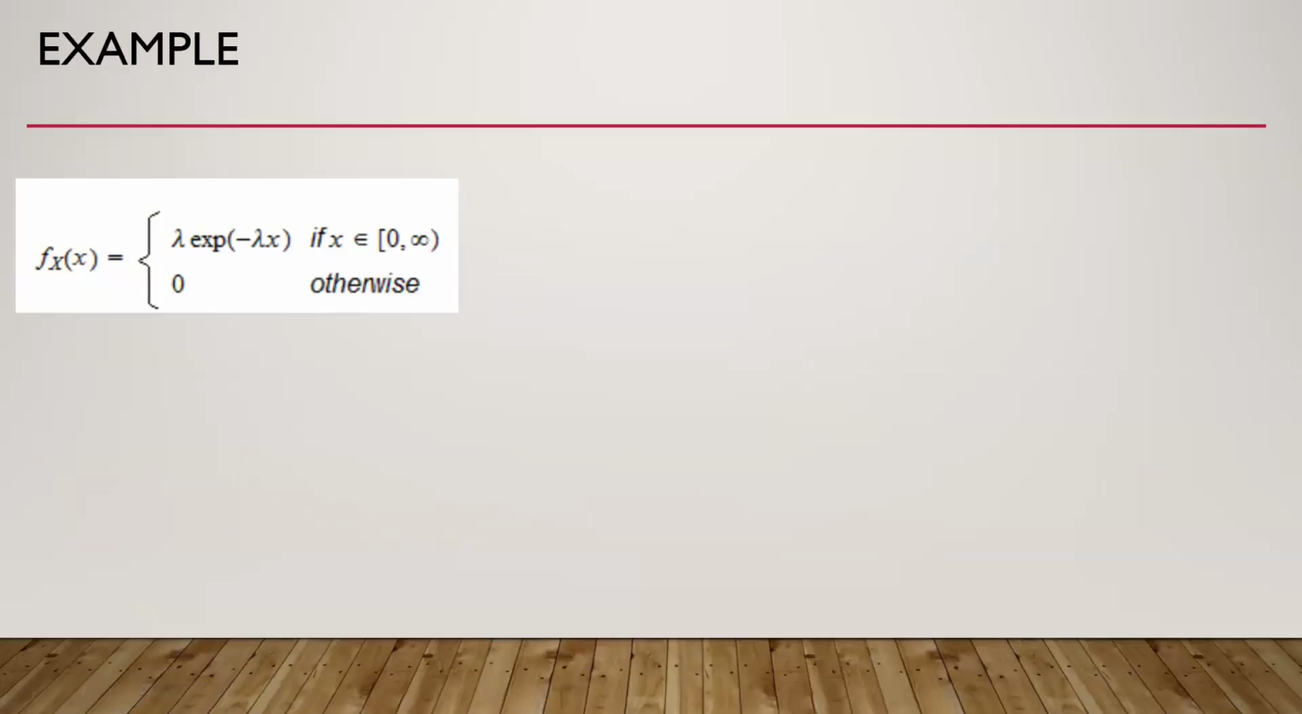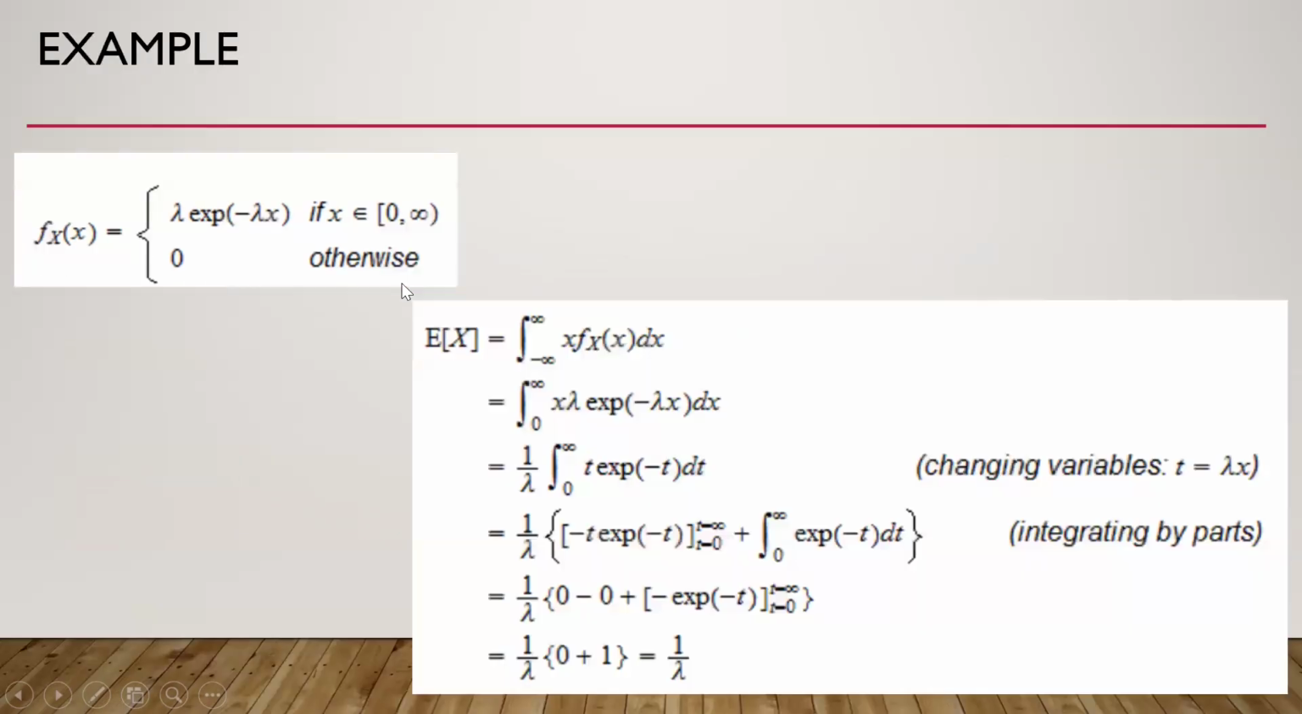Then this is an example. If we take that this is the probability density function of a continuous random variable, and x belongs to 0 and infinity, so if we integrate it from minus infinity to infinity, since x is defined from 0 to infinity, it becomes 0 to infinity. And by changing the variables, t equal to lambda multiplied by x, and integration by parts, we get the result as 1/lambda. So the expected value of the continuous variable with this probability density function is actually 1/lambda.